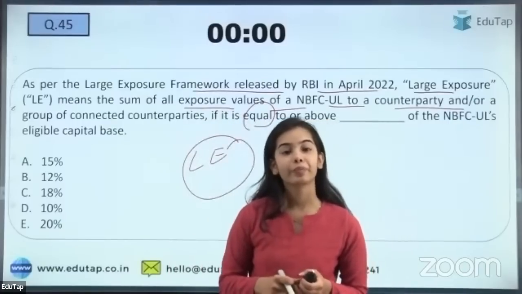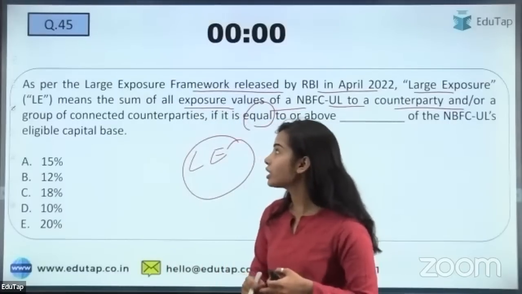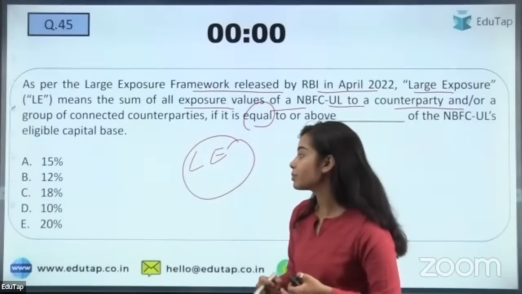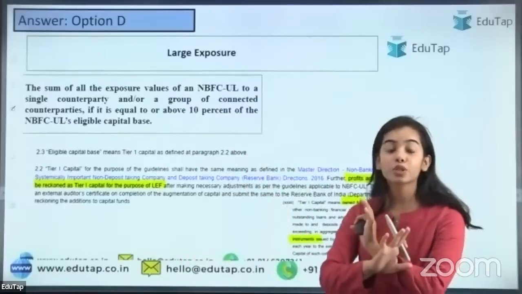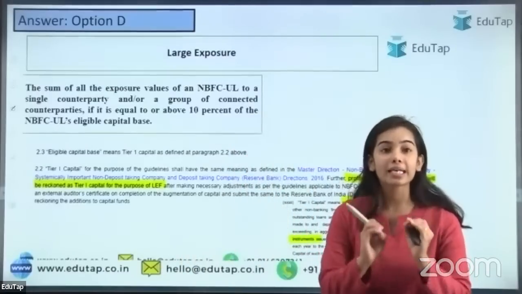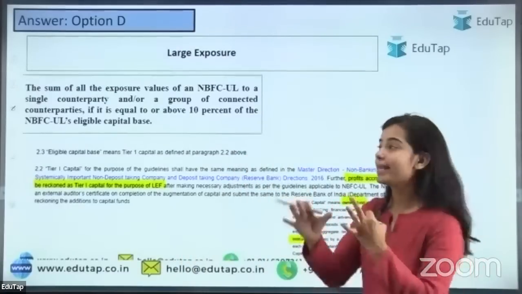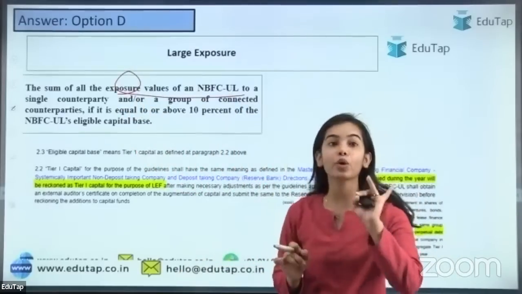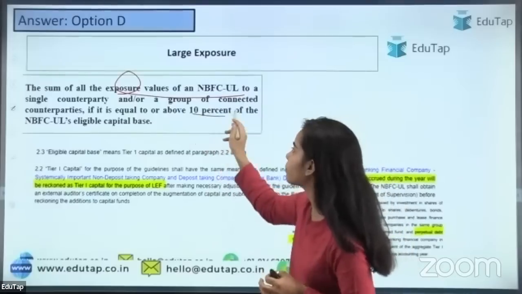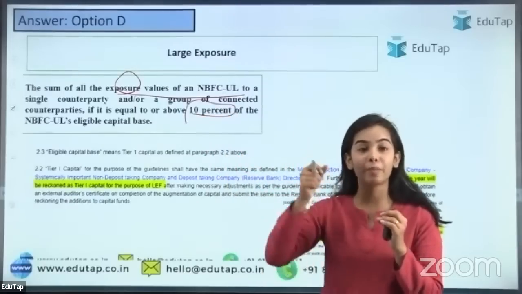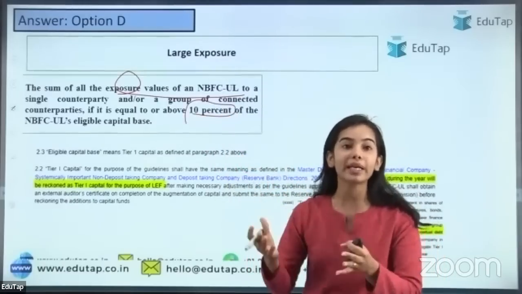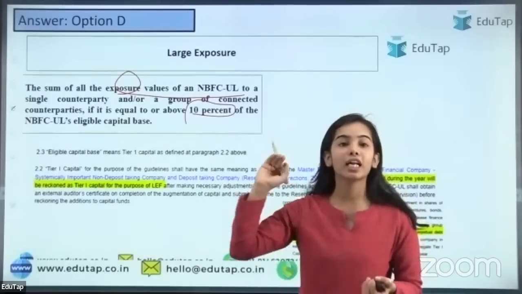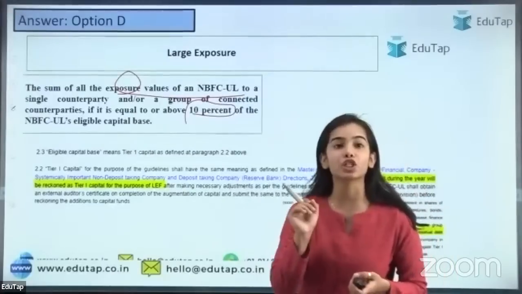Anyone else? Okay, Nimal is saying E, that is 20%. That is also not correct. Naveen has said 10%. And the right answer is 10%. It is not 15%. It is not 20%. We are asking the definition of the large exposure. That the sum of all the exposure values of an NBFC upper layer to a single counterparty or group of counterparties, large exposure is 10%. If the party is given 10% of your tier 1 capital, then that would be considered as large exposure. This is not a limit. This is not a cap. This is just the definition of large exposure.